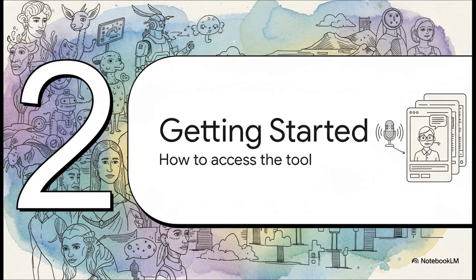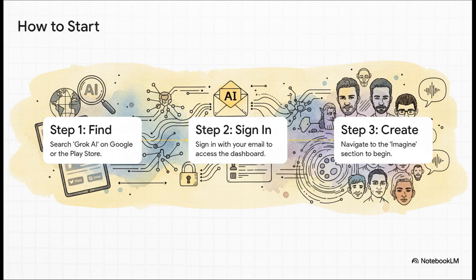All right, let's get practical. Because maybe the best part about this whole thing is just how ridiculously easy it is to get started. Seriously, it's this simple. You can just Google Grok AI on your desktop, or if you're on the go, grab the app from the Play Store. A quick sign in with your email, and you're in.